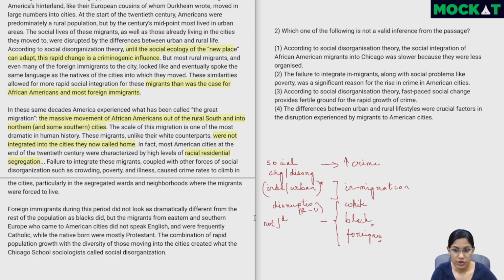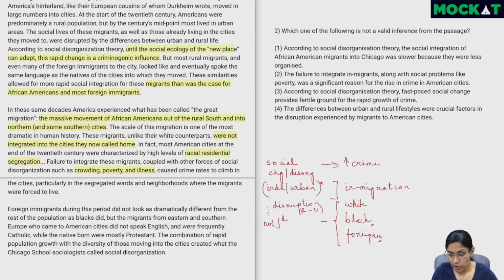Should you not know this word, we can infer it from this bit itself, right? The migrants who are not integrated is very similar to everybody was segregated. So even one of it is sufficient to infer that conditions for the African Americans were not great. Failure to integrate these migrants, coupled with other forces of social disorganization such as crowding, poverty, and illness, caused crime rates to climb in the cities, particularly in the segregated wards and neighborhoods where the migrants were forced to live.